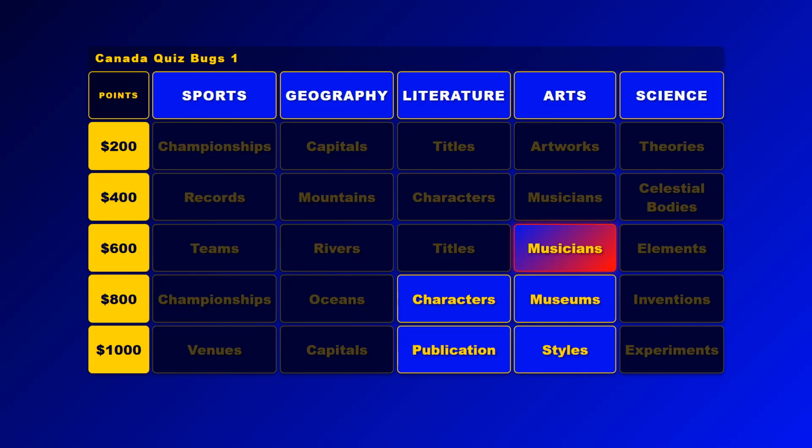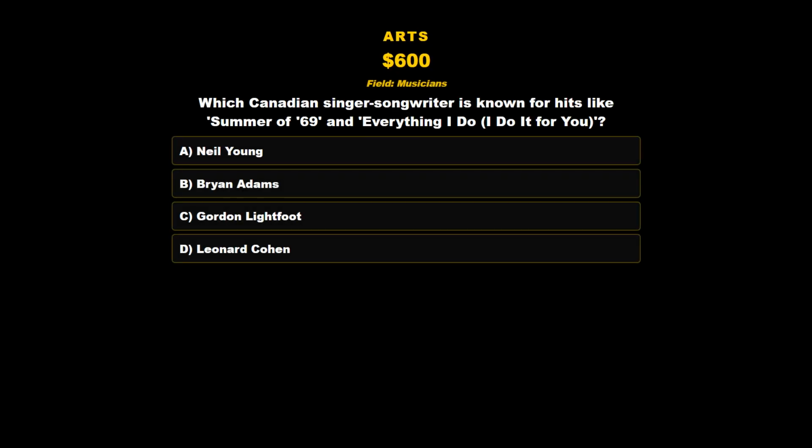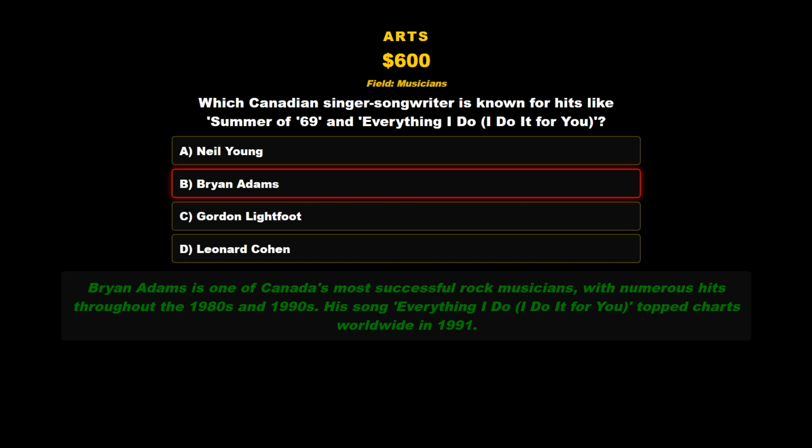Arts, Musicians, for 600 points. Which Canadian singer-songwriter is known for hits like Summer of '69 and Everything I Do It For You? A. Neil Young. B. Bryan Adams. C. Gordon Lightfoot. D. Leonard Cohen. The correct answer is B. Bryan Adams. Bryan Adams is one of Canada's most successful rock musicians, with numerous hits throughout the 1980s and 1990s. His song, Everything I Do It For You, topped charts worldwide in 1991.